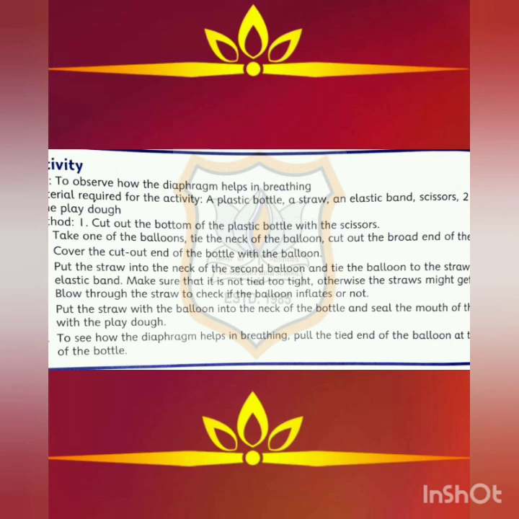Now the fifth step is put the straw with the balloon into the neck of the bottle and seal the mouth of the bottle with the play dough. To see how the diaphragm helps in breathing, pull the tied end of the balloon at the bottom of the bottle. So you can do this activity, and from this we can observe how the diaphragm helps in breathing.